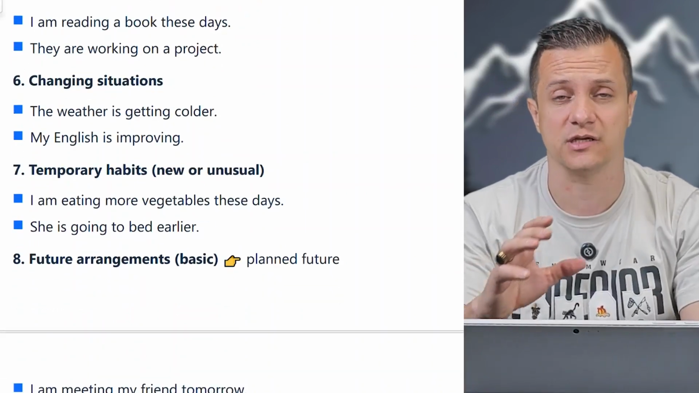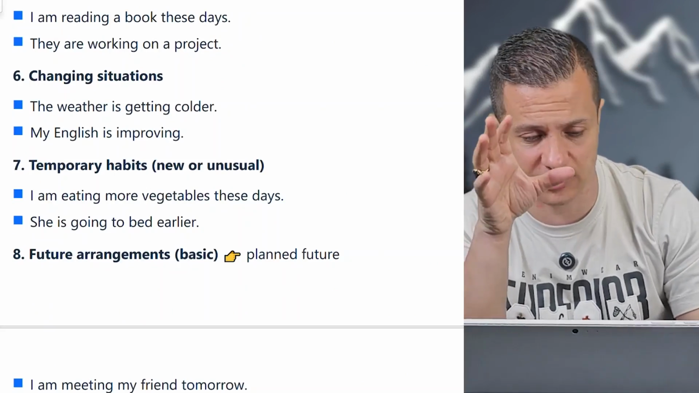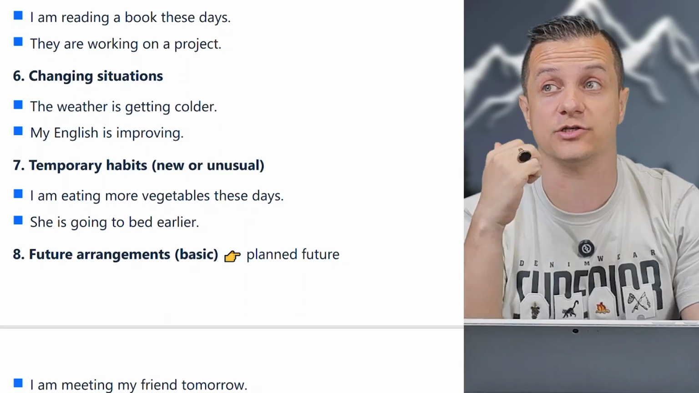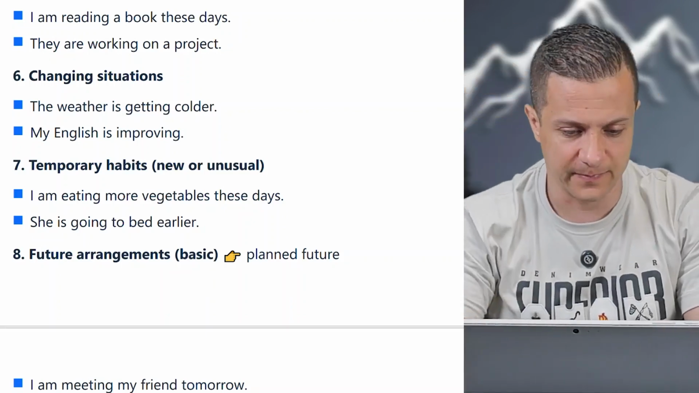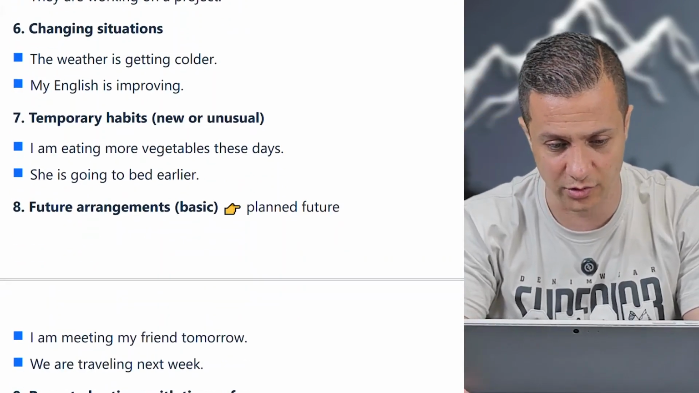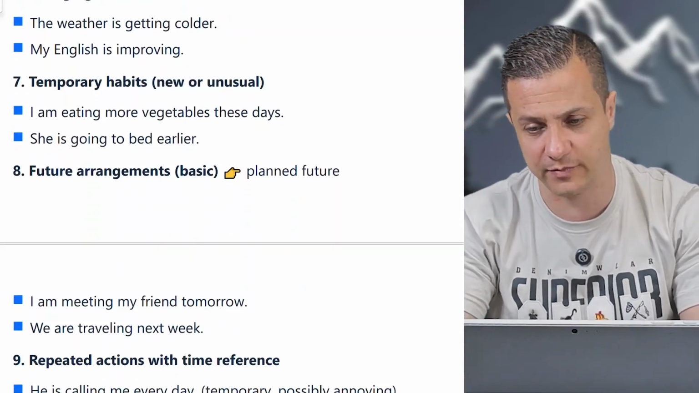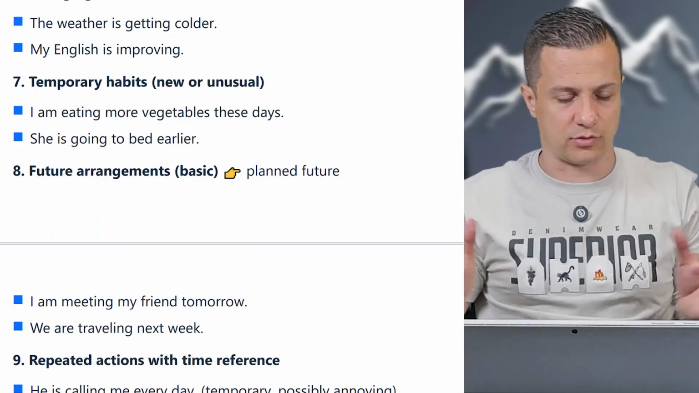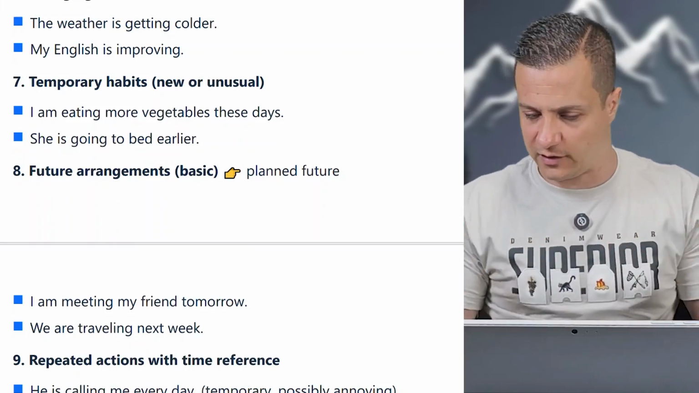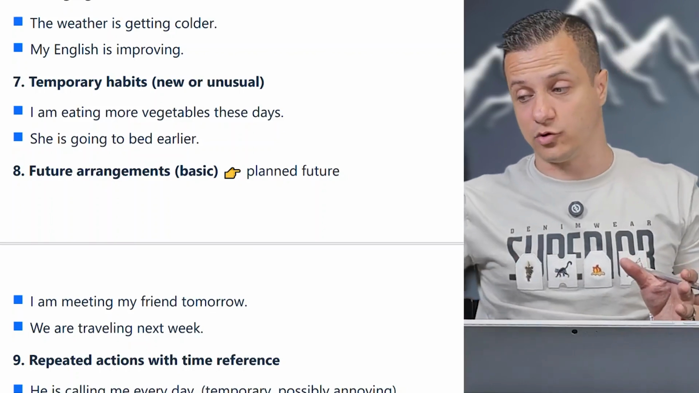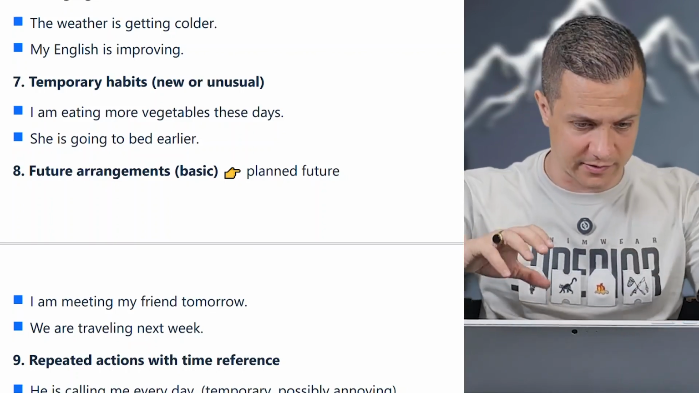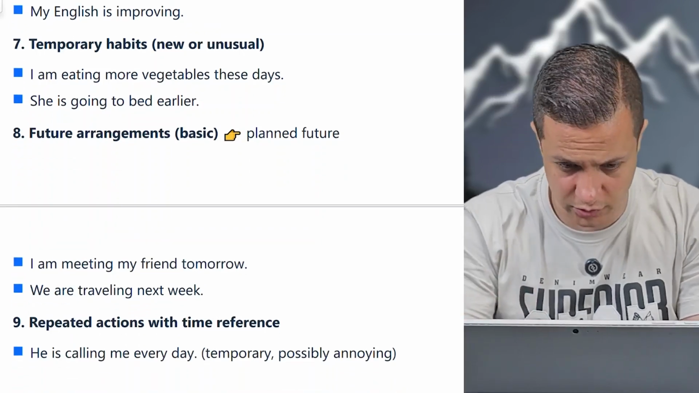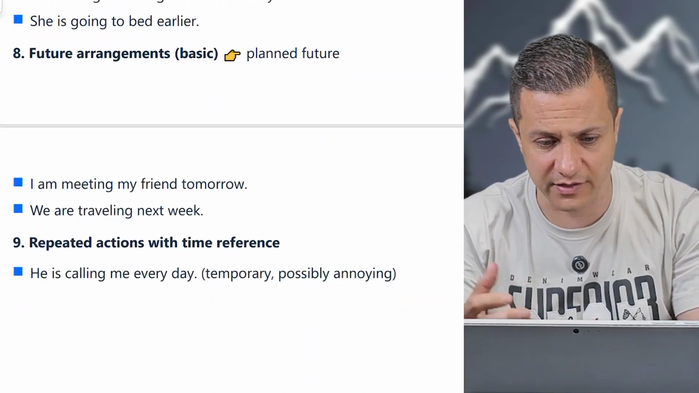Changing situations, for gradual changes, we use this grammar. The weather is getting colder. My English is getting better, improving. Temporary habits, new or unusual. I'm eating more vegetables these days. When you say I eat more vegetables, it means it's a habit. Okay, I eat vegetables. I eat a lot of fruits. But I'm eating more vegetables means it's a new habit. She's going to bed earlier. Shows again a change.